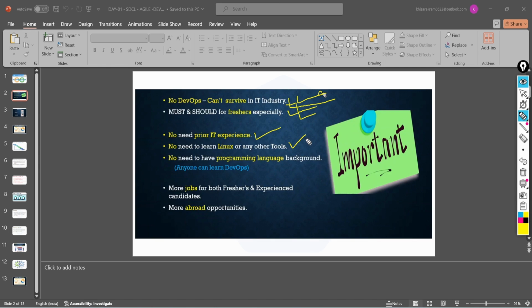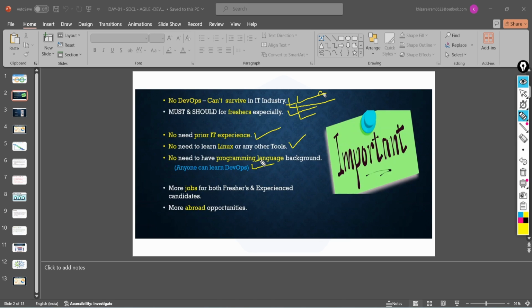You can gain hands-on experience on Linux. You don't require any programming language, because DevOps does not strictly require one, but you should have some basics of the structure of the programming language your application will be using. I will cover that in this course, so don't worry. Also, on any LinkedIn profile and everywhere, you will find DevOps jobs listed frequently.